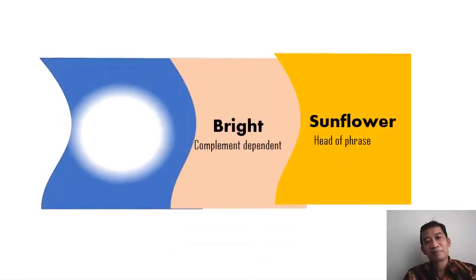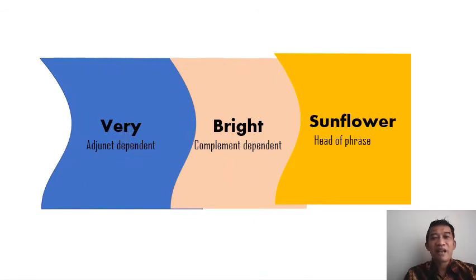Now look at this example. Very bright sunflower. As I told you before, a phrase consists of one head only. The head is modified by dependents. If you look at this phrase, there are two dependents, very and bright.